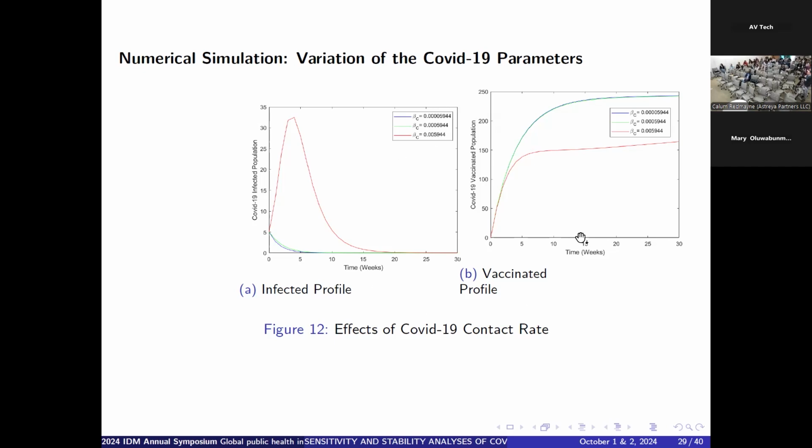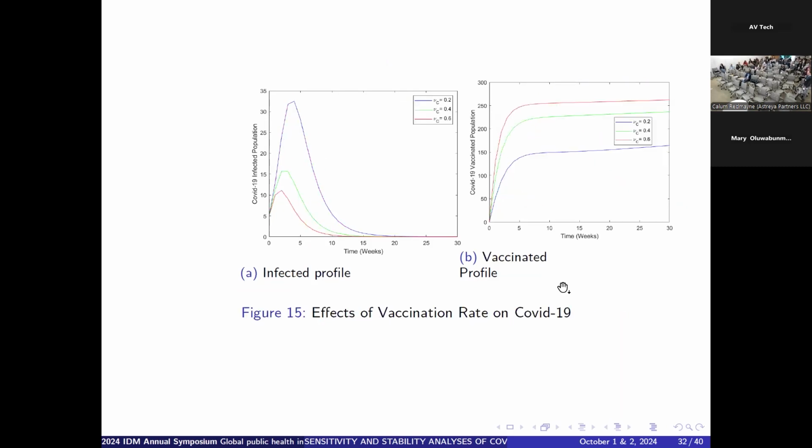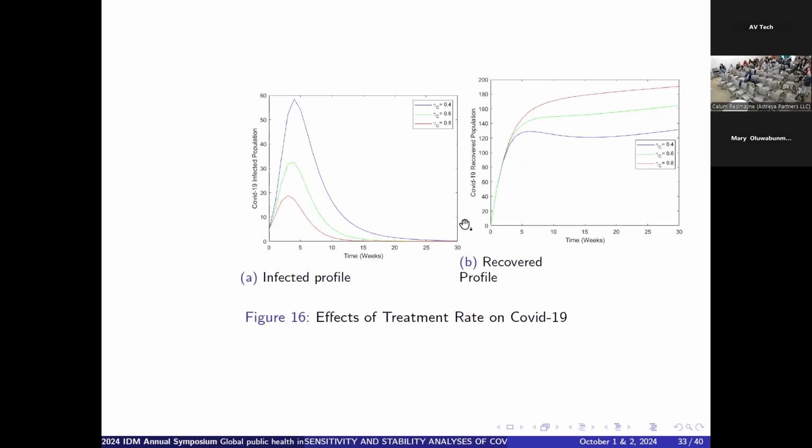We can also observe the same thing for the vaccinated population. That's for COVID-19. We also varied the parameter of disease relapse. That is, if we increase the rate at which people relapse or get reinfected by this disease after recovery, we see the effect on the infected population and also on the recovered population. If the disease relapse rate increases, then there will be a higher number of people getting infected and a lower number of people recovering from this disease. We also vary the vaccination rate. This is the effect.